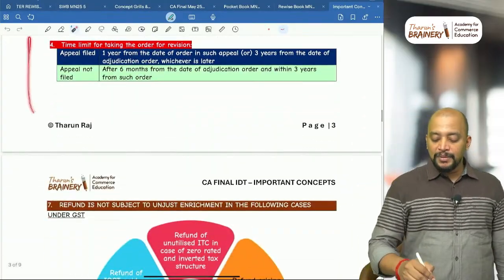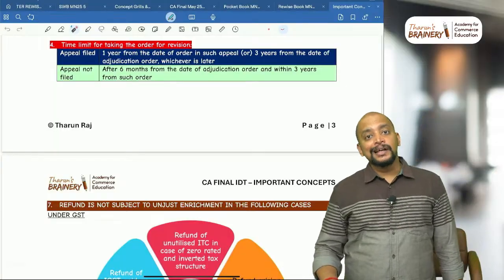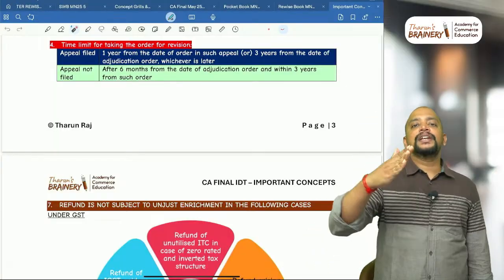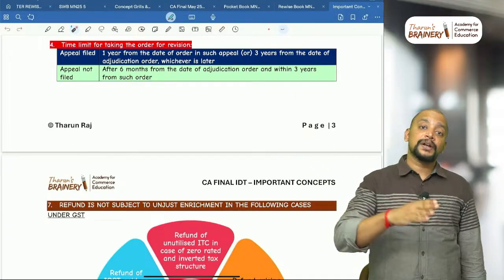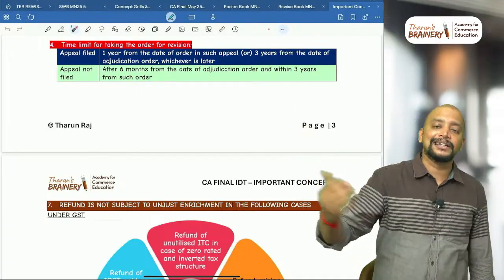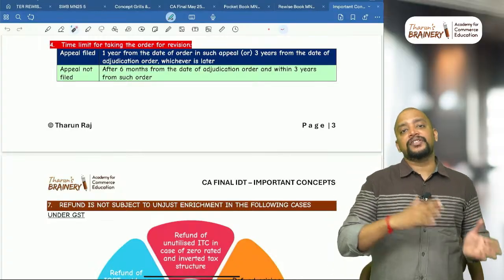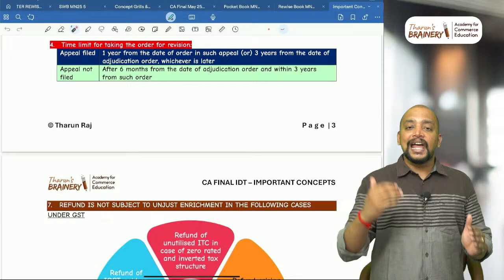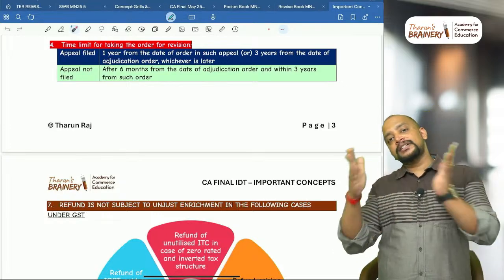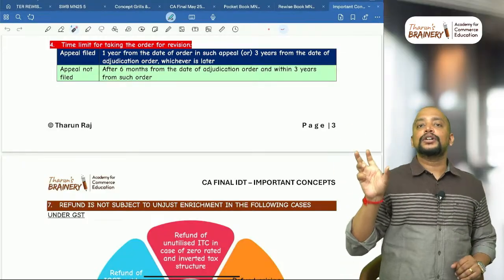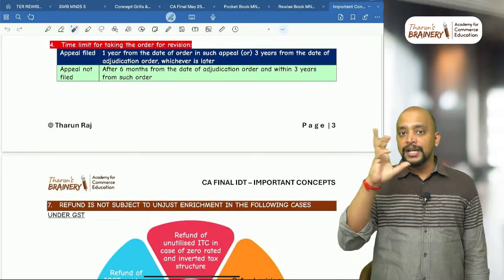Then time limit, suppose if appeal is filed against that adjudication order, but on a few grounds they can do revision. So 1 year from the outcome of appeal or 3 years from the adjudication order, whichever is later. And suppose normal cases it will be after 6 months, because 6 months is the time limit to go for appeal. So after 6 months from adjudication order and within 3 years from adjudication order, in the 2.5 year block, they can do the revision order.